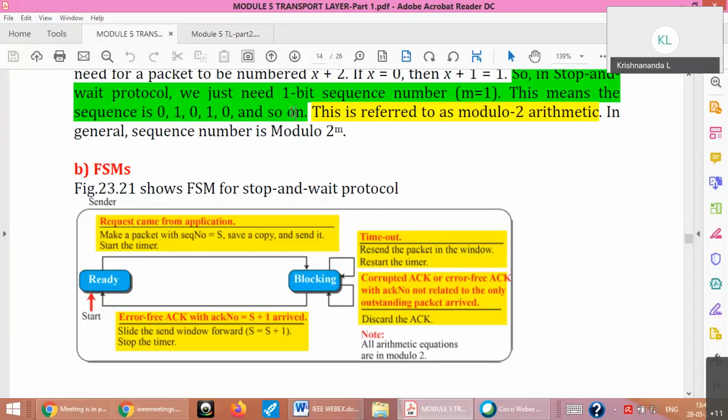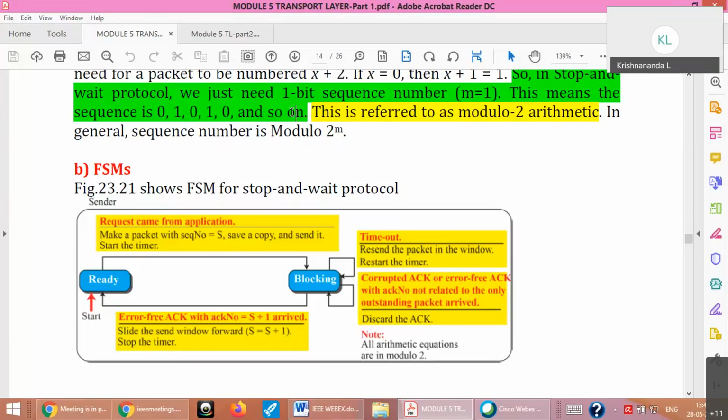In the blocking state, 3 events are possible. The number of arrows leaving a state tells you how many events there will be in that state. The states are the circle or oval shaped ones, so 3 arrows here. The first arrow: error-free acknowledgement has come with acknowledgement s plus 1. Suppose you send f0, you get a1, because the receiver says all have been received correctly.